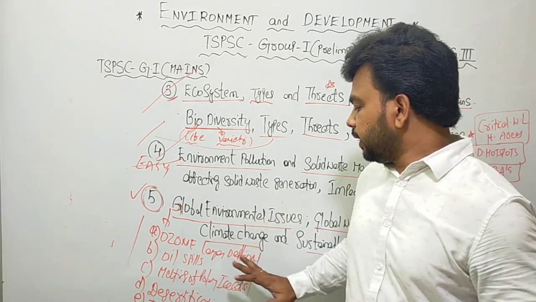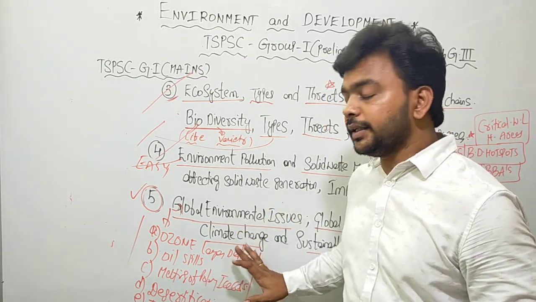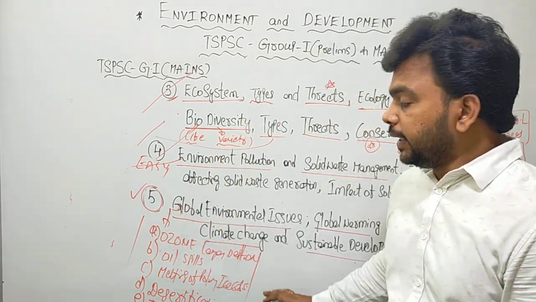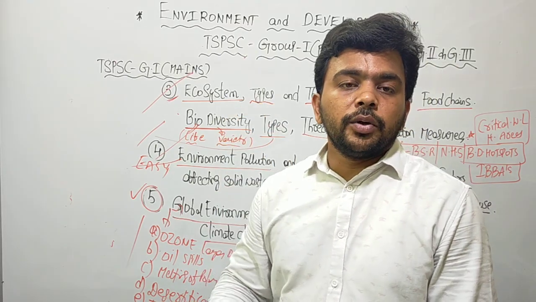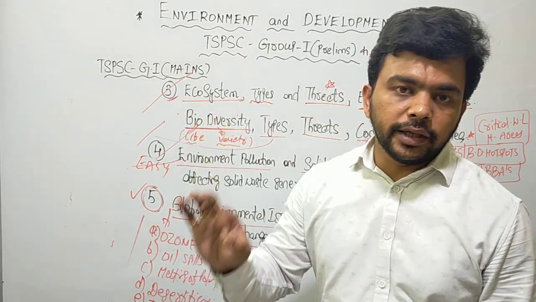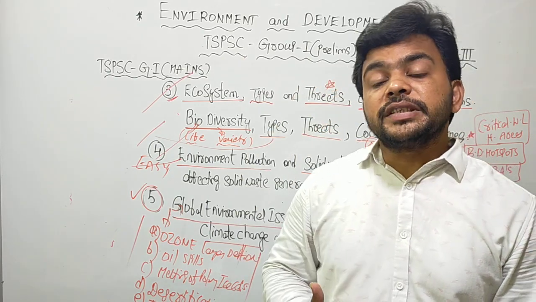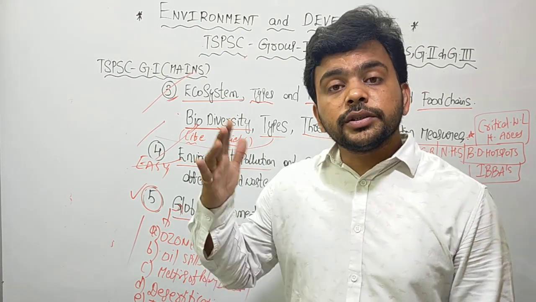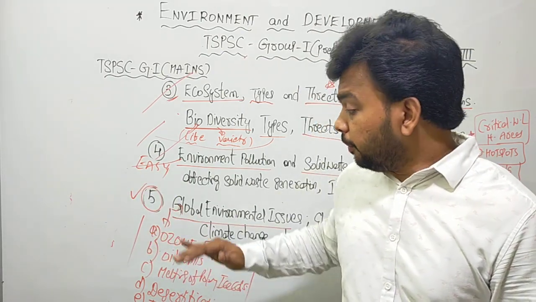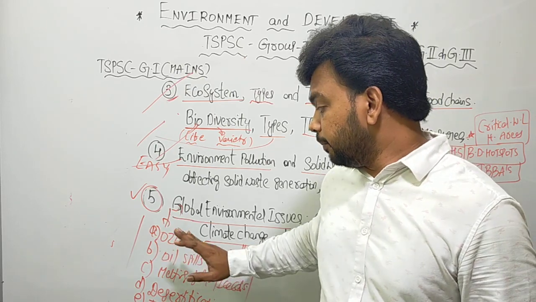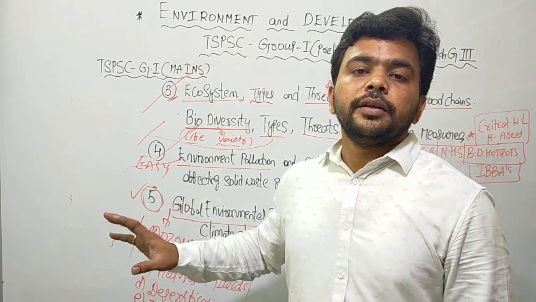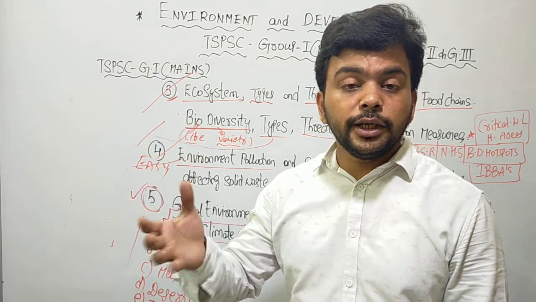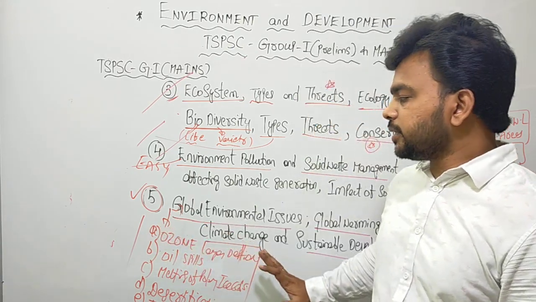So take the case of the ozone layer depletion. You have to understand in detail this particular global level environmental issue. Here you have to see in detail how the ozone layer is formed. Okay, what is the mechanism behind the formation of the ozone layer? How the ozone layer facilitated the evolution of the life forms on the planet Earth, including the humans. For millions of years, you will be totally surprised that because of the ozone layer only, the higher life forms on the planet Earth have evolved and originated, including humans. So such an importance is there for the ozone layer.